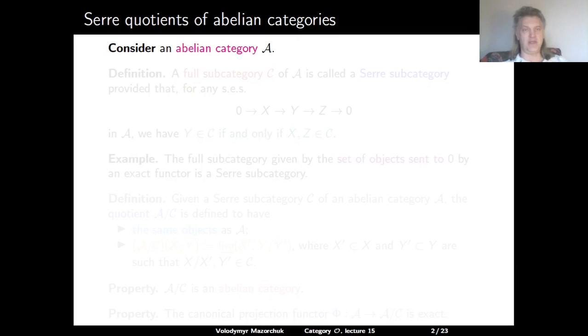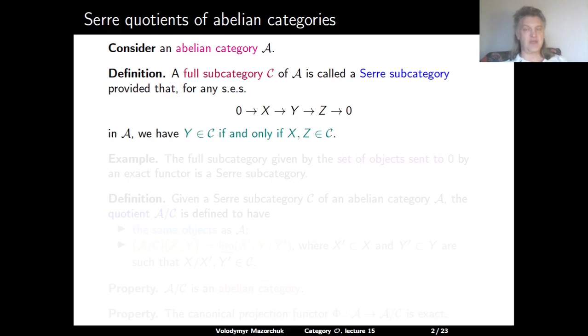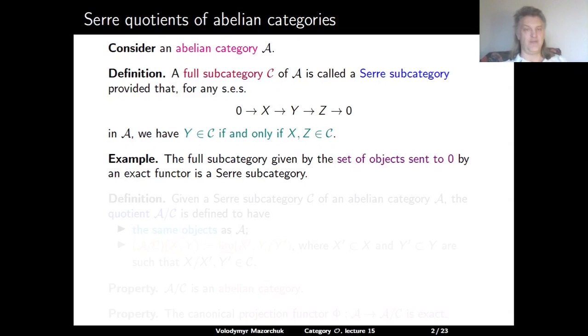Let A be an abelian category. A full subcategory C of A is called a Serre subcategory, provided that for any short exact sequence, when X is a submodule of Y with the corresponding quotient Z, we have that the middle term Y belongs to the subcategory C if and only if the terms X and Z belong to C. For example, the full subcategory given by the set of objects which are sent to 0 by a fixed exact functor is always a Serre subcategory.